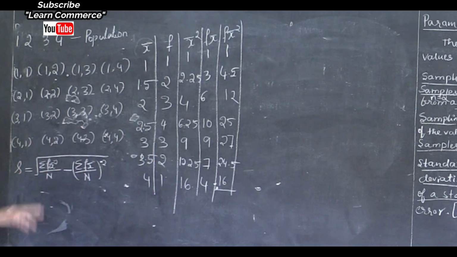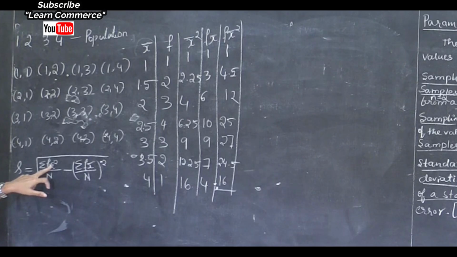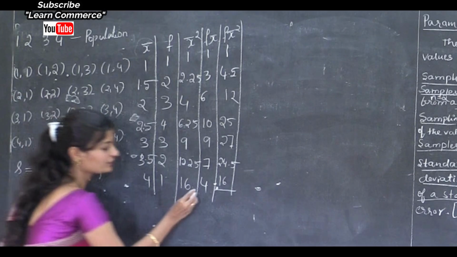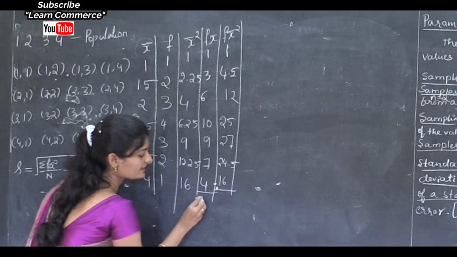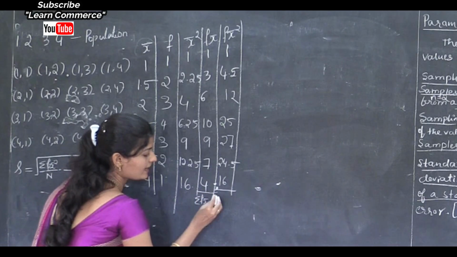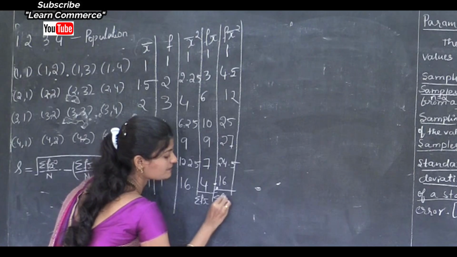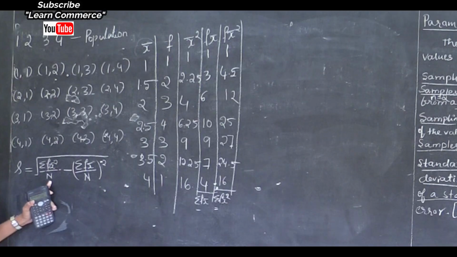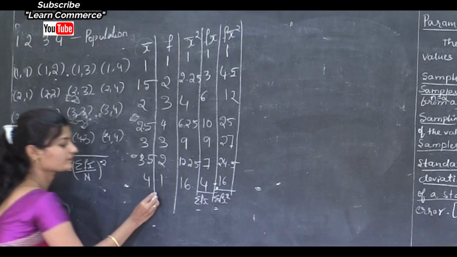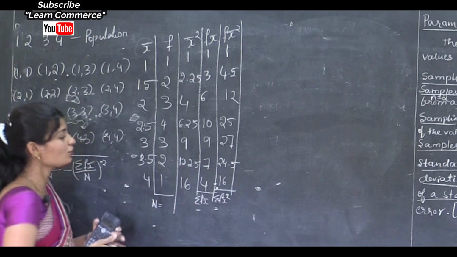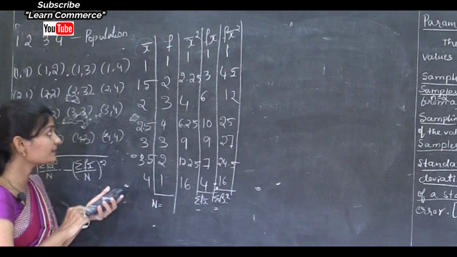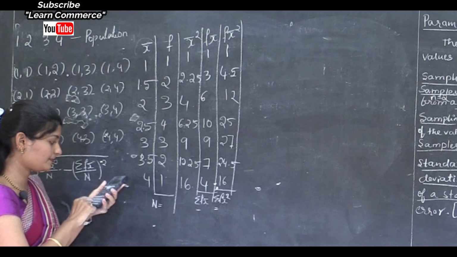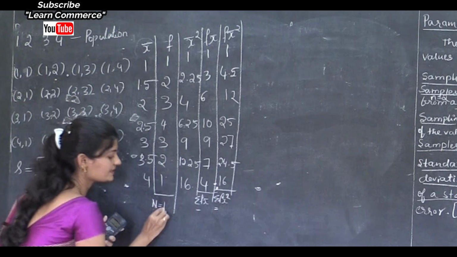Now based on our formula, next we need to calculate the sum of f into x bar and the sum of f into x bar square, and capital letter N. Capital letter N is the total of frequency, that is 1 plus 2 plus 3 plus 4 plus 3 plus 2 plus 1, that is 16.